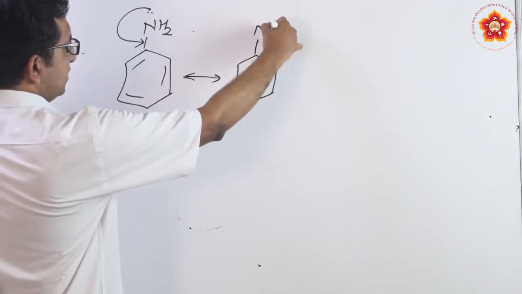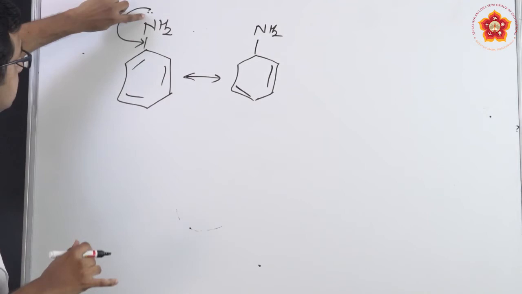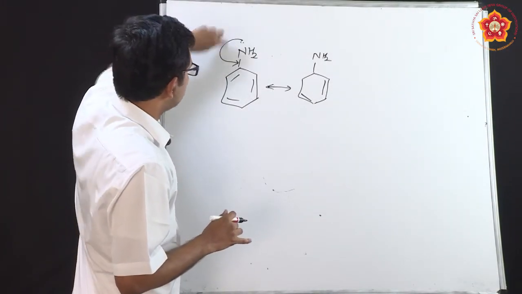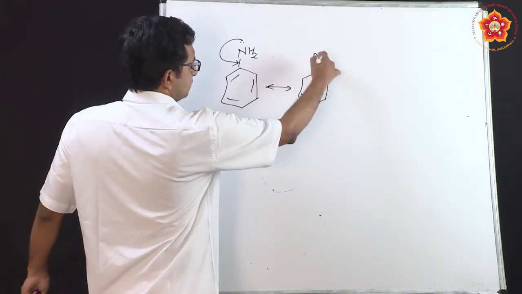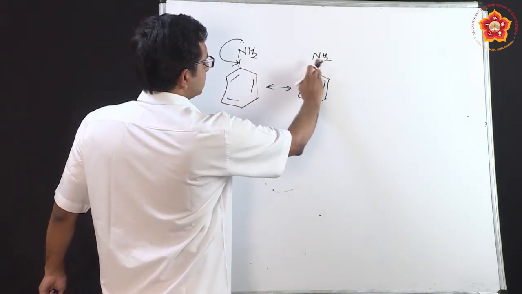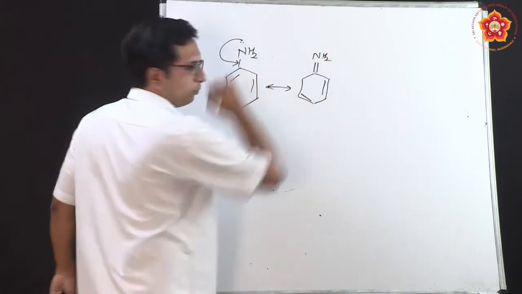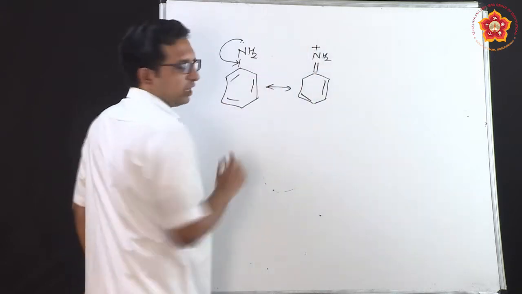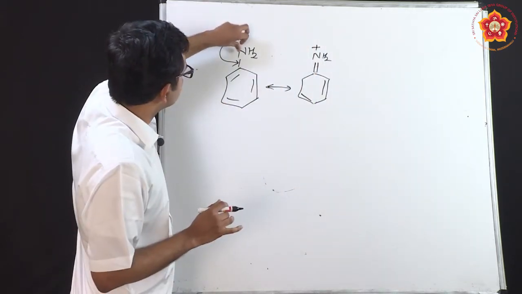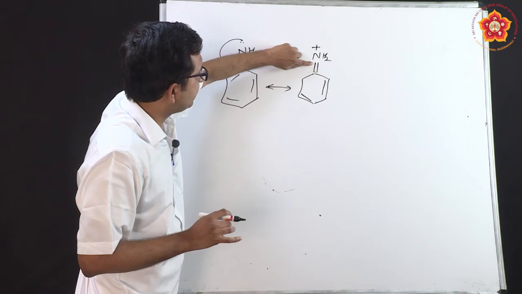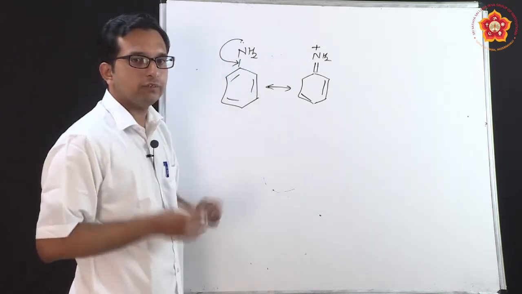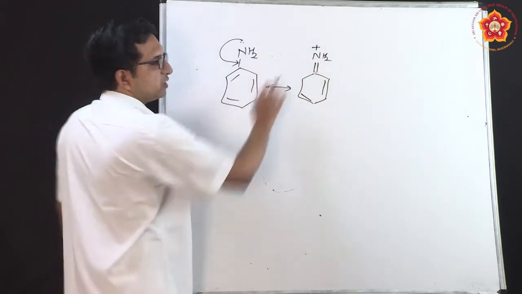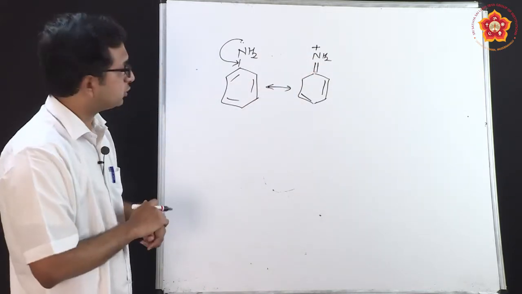One bond is already there, no doubt. But now these 2 electrons, which were there exclusively with nitrogen, are coming for bonding. So this is how I can show that there is now a double bond in place, because the 2 electrons came down. Because of that it holds a positive charge, because earlier both these electrons were with nitrogen. Now one is with nitrogen and another is with carbon, which means nitrogen overall lost 1 electron, and we know that positive charge indicates deficiency of electrons.